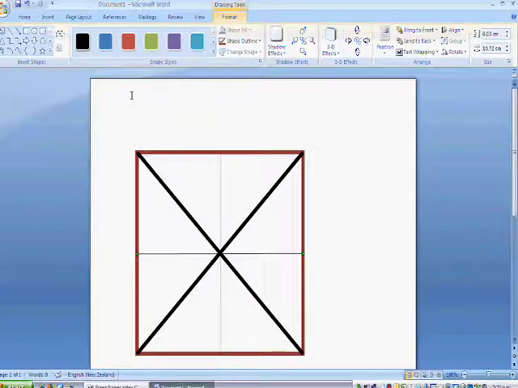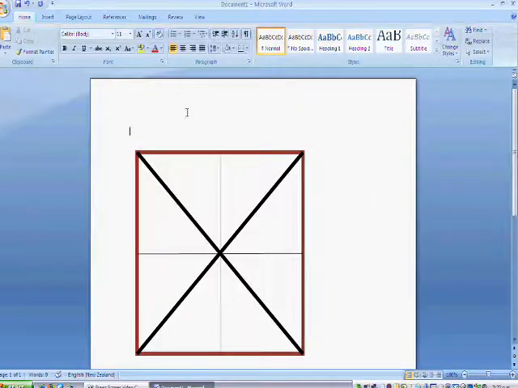Now for the tricky part. We need to click on this line here. It says curve. The curve line's pretty tricky. Every time you click, it puts a bend in. To stop the line, you need to double click very quickly. Click, click.